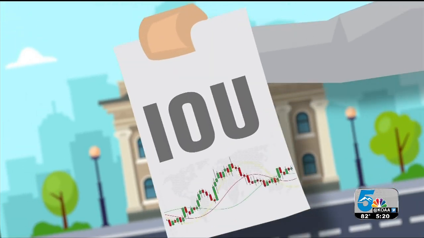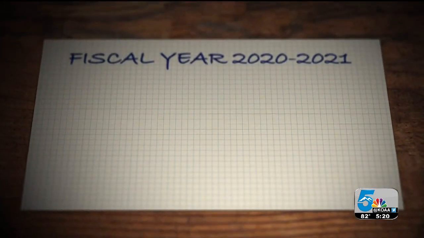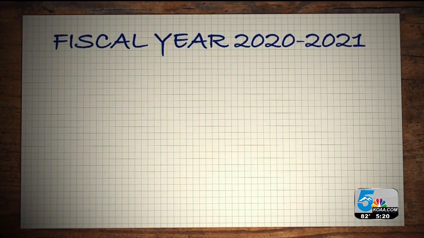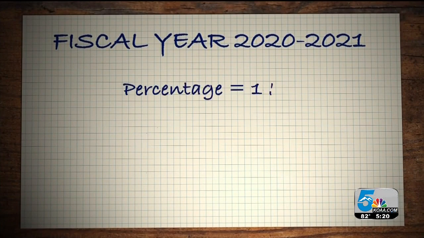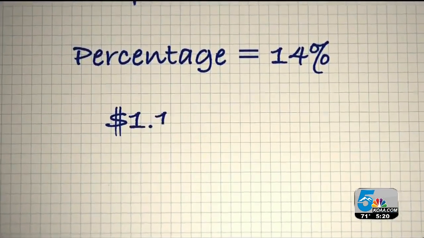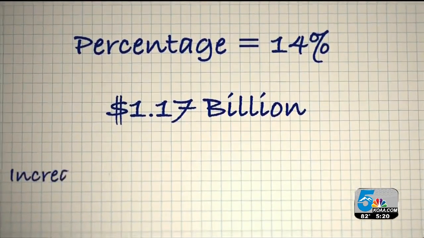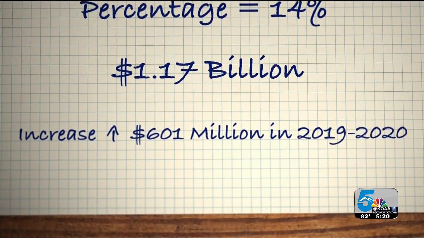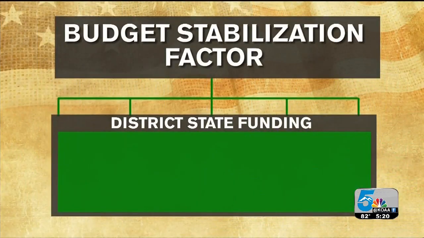The money is tracked every year. For example, in fiscal year 2020-2021, the percentage is about 14%. In total, that's $1.17 billion, an increase of $601 million from the previous year. In some cases, the budget stabilization factor can reduce all of the state money the district would get otherwise.